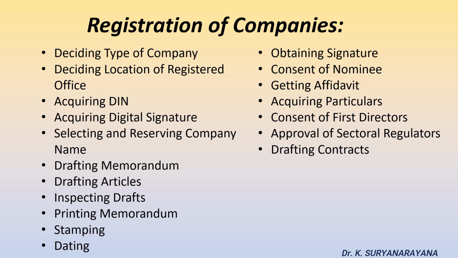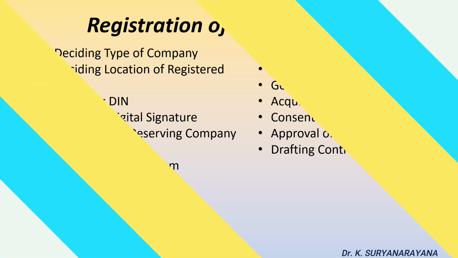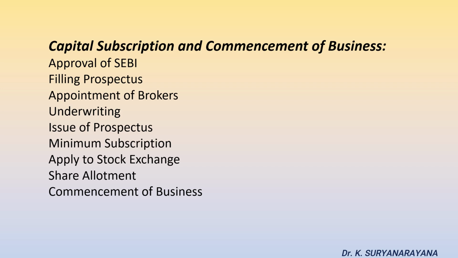First one is approval of SEBI. A company should obtain the approval of SEBI before issuing the prospectus and must ensure that their prospectus is prepared as per the guidelines relating to the minimum subscription of shares proposed by SEBI. A prospectus should include the required particulars framed by SEBI for the issue of shares, debentures. Guidelines of SEBI helps in protecting the interest of both investors as well as owners.